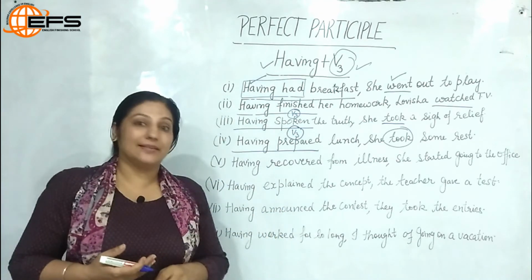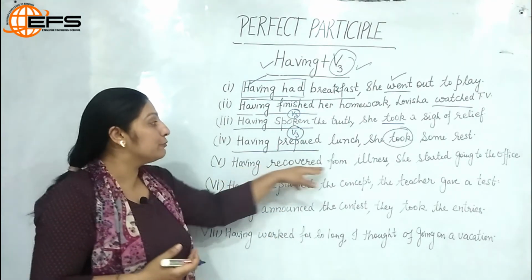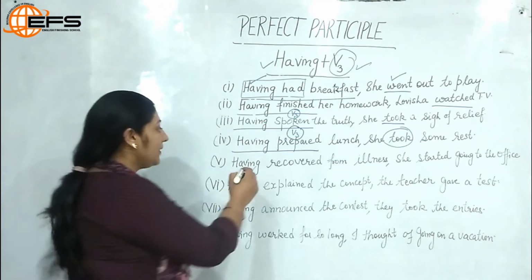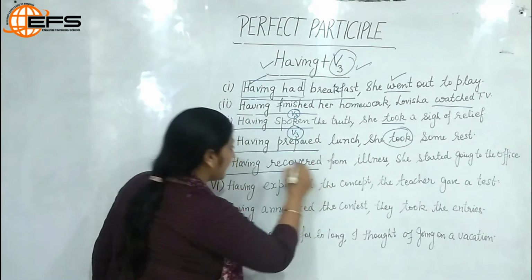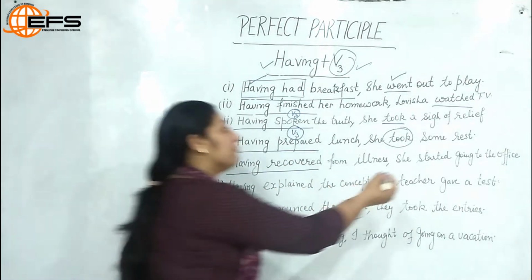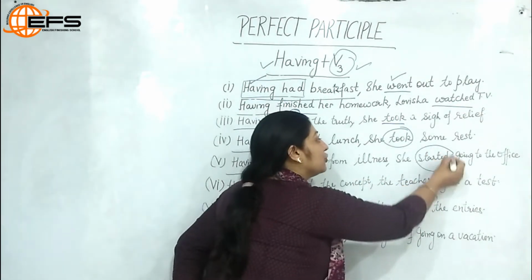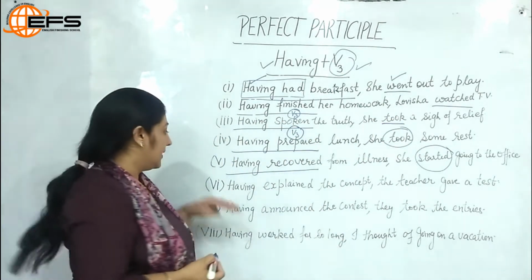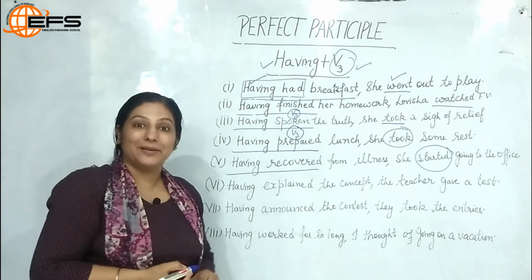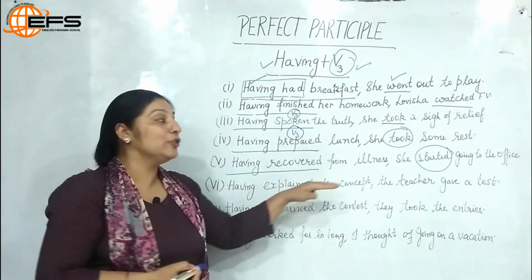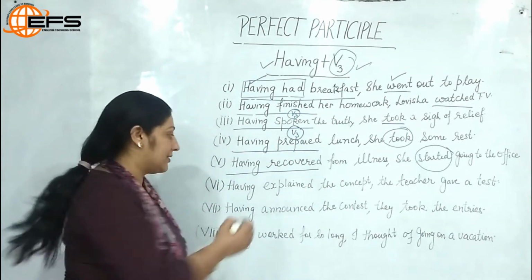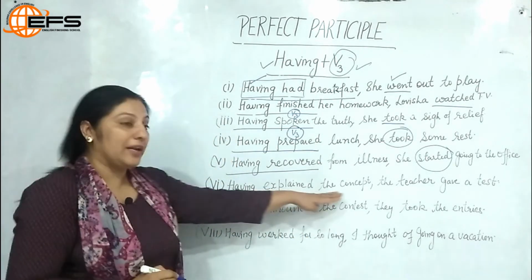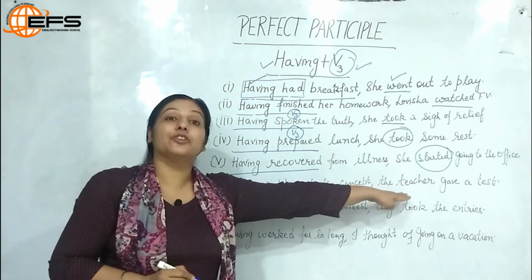Let us look at another example. Having recovered from illness, she started going to the office. So here my perfect participle is having recovered, and then the finite verb in this sentence, which talks about tense, is started going to the office. Let us look at example number 6. Having explained the concept, the teacher gave a test. So having explained is the perfect participle here. Explained the concept. After that, the teacher gave a test.